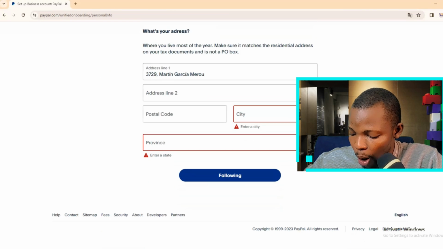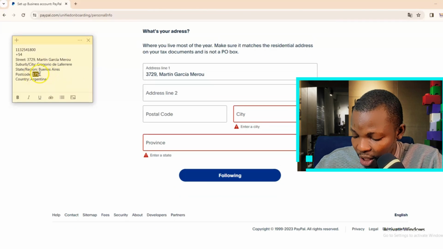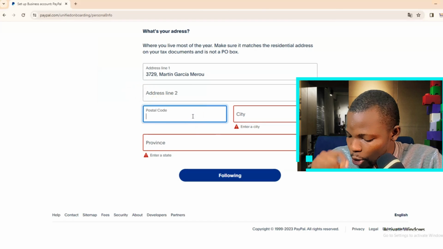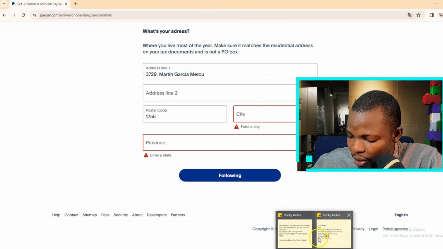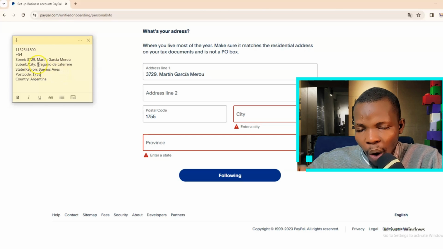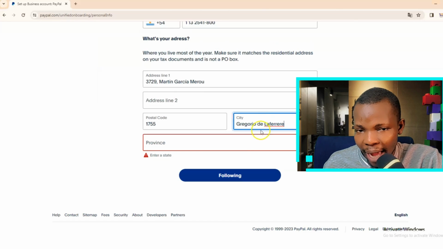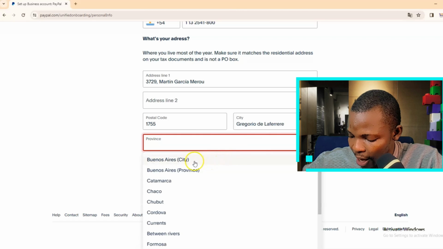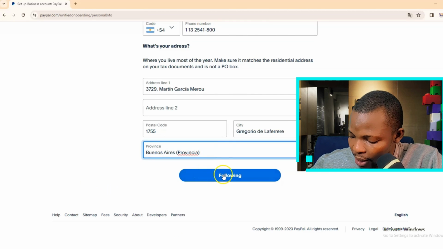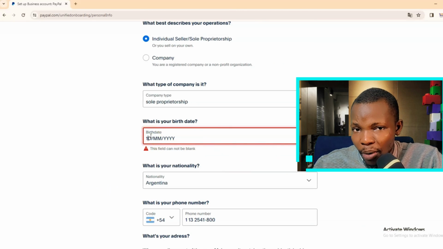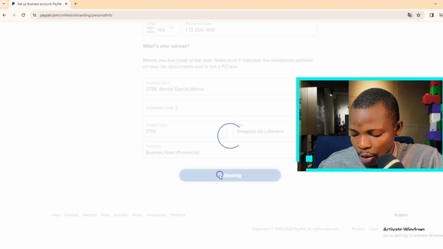So right on this next couple of fields, you will need to provide the details that were generated. Just go to your notepad and sticky note and start copying the details one after the other. Copy the phone number, paste it here, and then the address, the city, the postal code, and select the province you are. Once you are done, just click following to proceed.